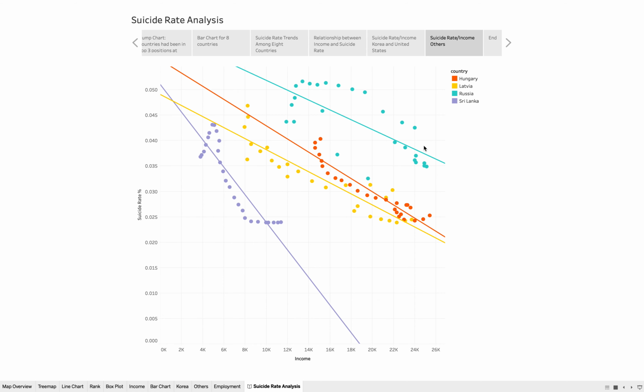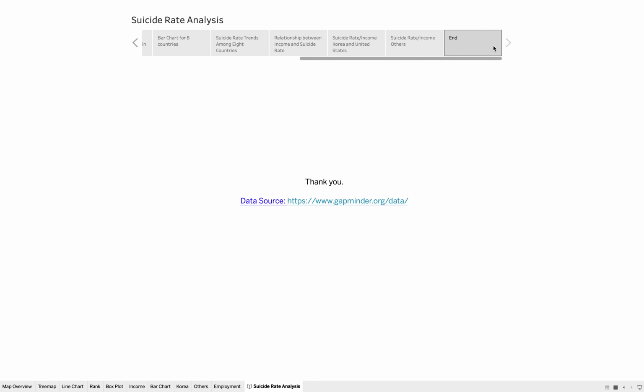Here are the other countries. There's a negative relationship between income and suicide rate. So I want to say that in order to prevent more suicides, we need to pay more attention to our mental health and know how to relax so that there won't be more people committing suicide.